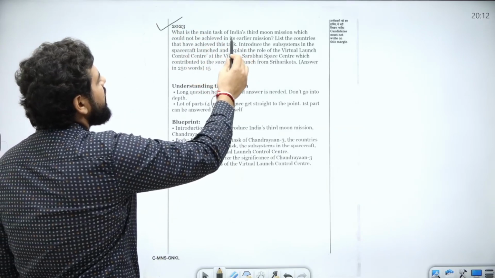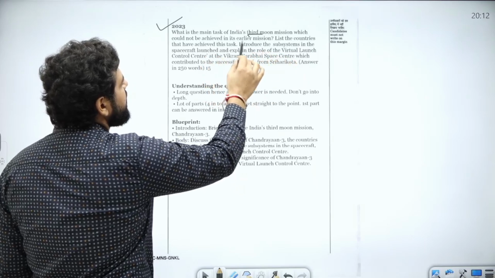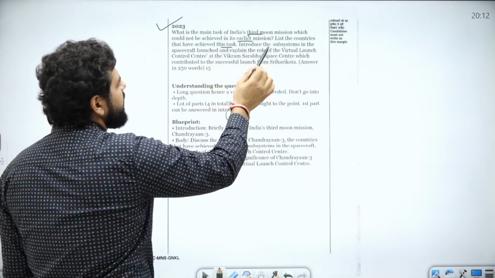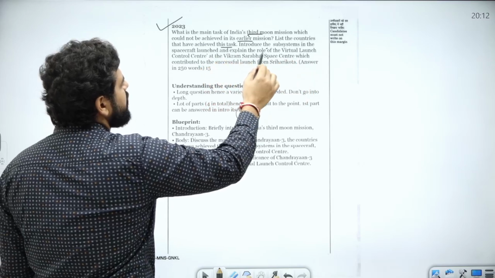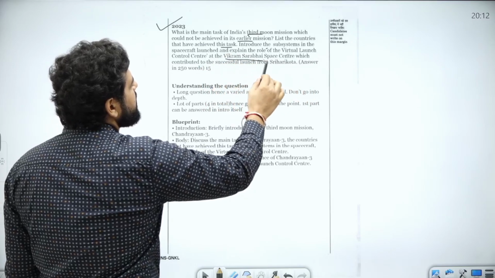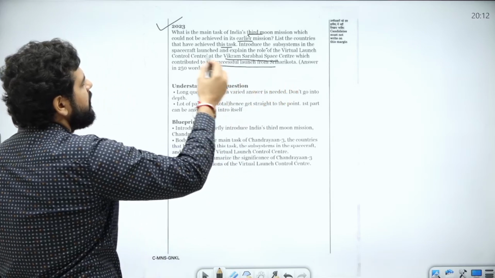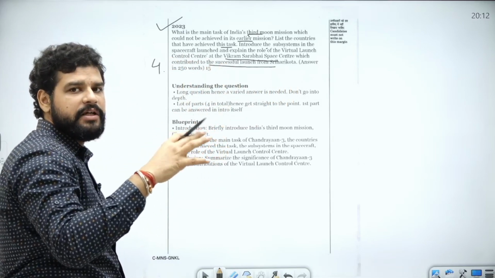What is the main task of India's third moon mission which could not be achieved in its earlier mission? First part, list the countries that have achieved this task. Second part, introduce the subsystem in the spacecraft launch and explain the role of Virtual Launch Control Center at Vikram Sarabhai Space Center, which contributed to the successful launch from Sriharikota. So 4 points are included. Basically, 4 parts of the answer are there.